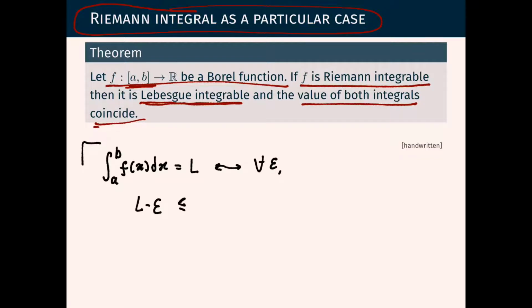Well, to say that the given function f is Riemann integrable and that its integral on this interval equals a certain value L, a real number, is the same as saying that for every positive number epsilon, there exist functions g and h that are step functions.